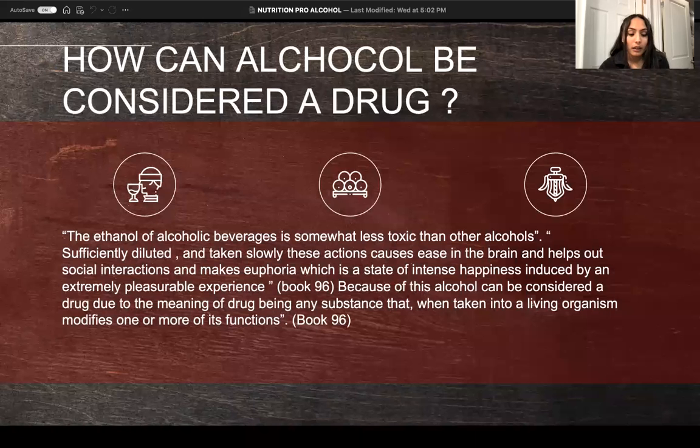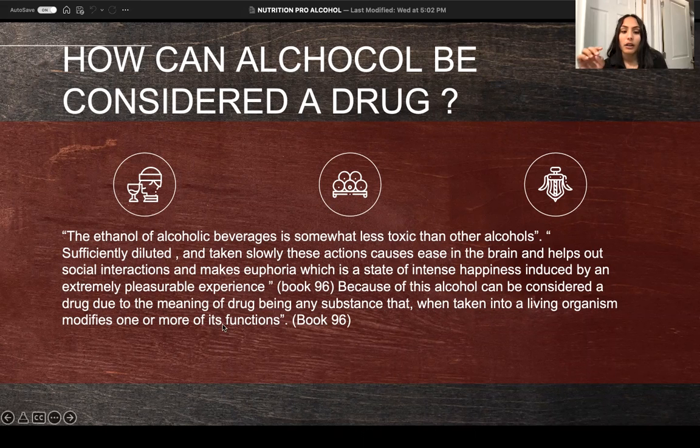How can alcohol be considered a drug? The ethanol of alcoholic beverages is somewhat less toxic than other alcohols. Sufficiently diluted and taken slowly, these actions cause ease in the brain, help social interactions, and create euphoria, which is a state of intense happiness induced by an extremely pleasurable experience. Because of this, alcohol can be considered a drug, because a drug is any substance that, when taken into a living organism, modifies one or more of its functions.